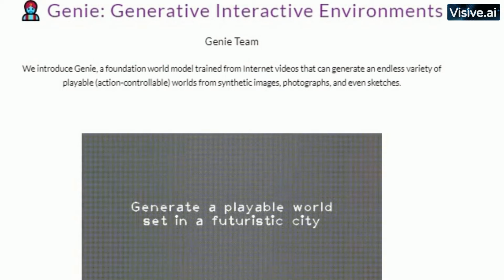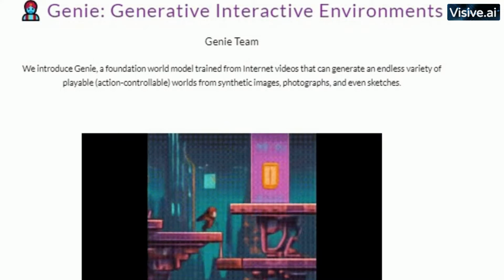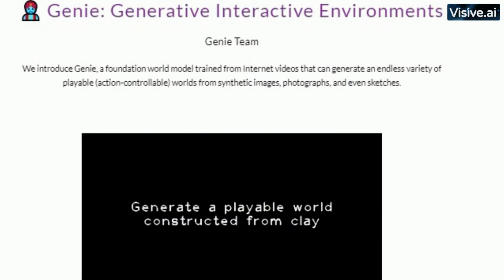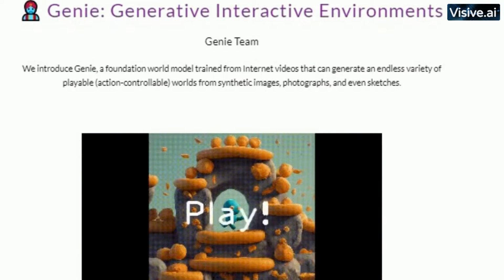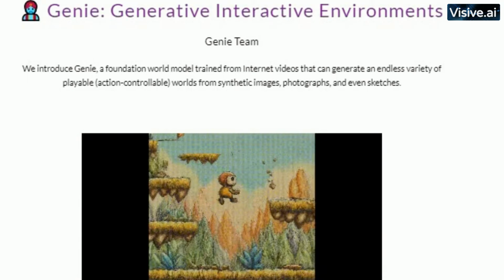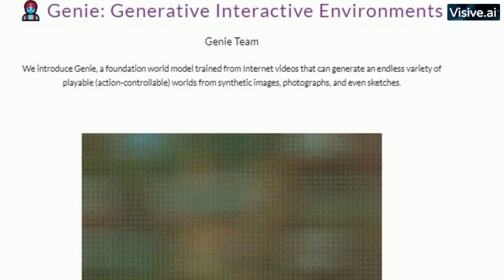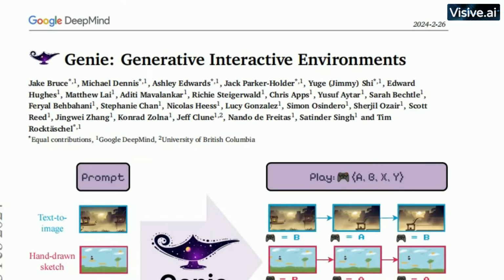Imagine a world where a simple text prompt could generate an entire interactive game. That's the world Google's new research paper is promising. This groundbreaking research has set the artificial intelligence community abuzz, opening up new possibilities for the future of AGI, or artificial general intelligence. This is where Genie comes into play.